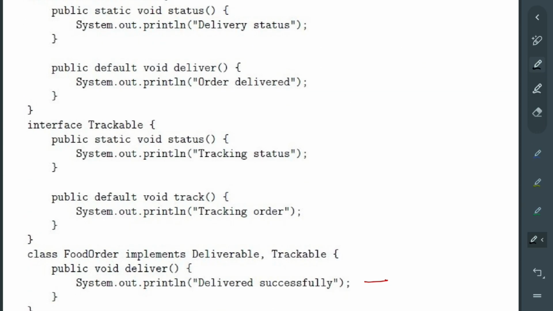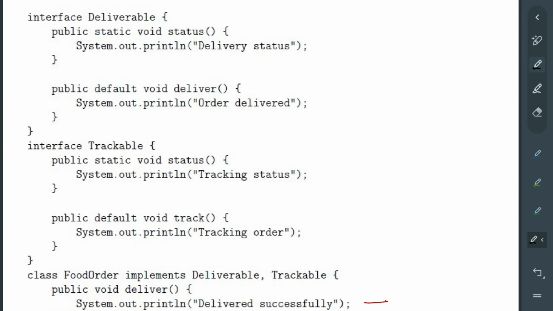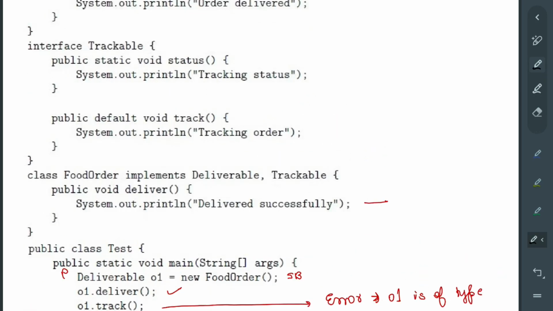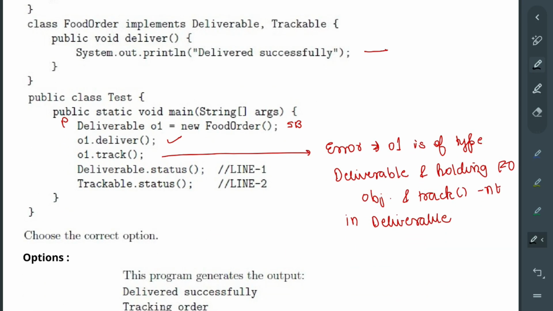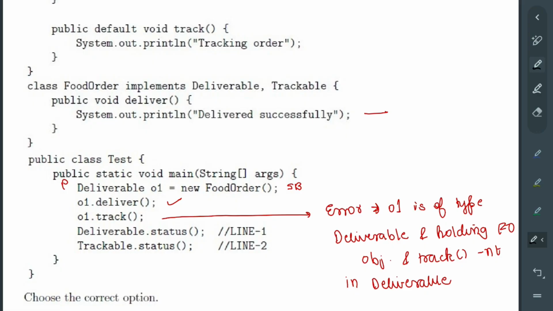Let's go to the second question. Second question just says that we have been given a Java code and we have to see the correct option. Okay, so since we have to see line 1 or line 2, we do not need to go to the options directly. We can just see the main function first. Okay, so this thing comes from week 1 to 4, whichever, I guess week 4. So if you do not know, parent to subclass is fine, but subclass to parent is not fine.